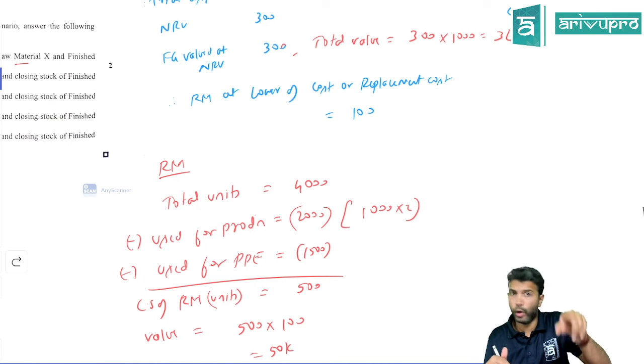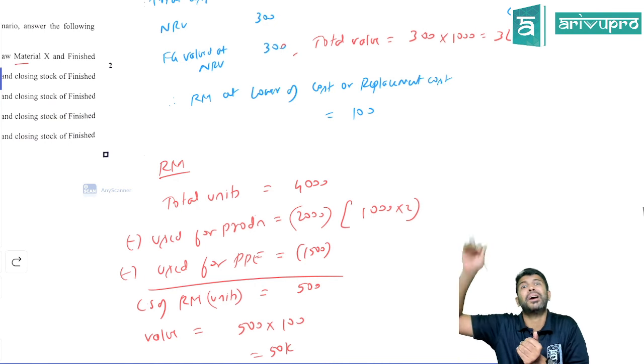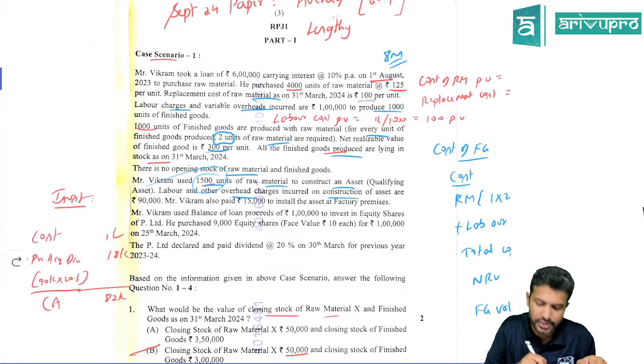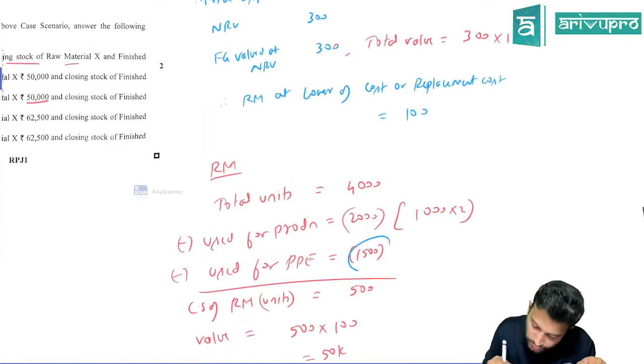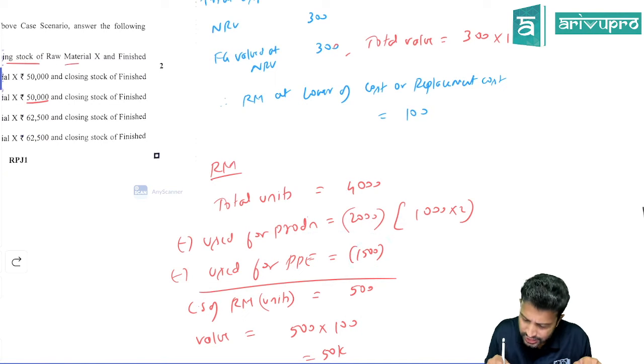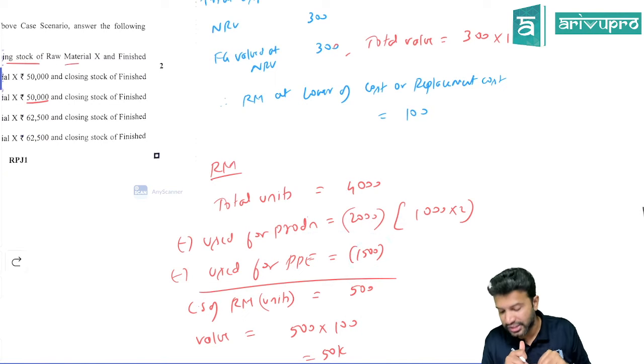Right? That's all? No. Raw material was used to construct some asset also. Right? That's what they said. How many units got utilized for constructing the asset? 1,500. So that means 1,500 went for asset construction. So how much is remaining? So if you eliminate all this, the closing stock of raw material in units is 500.